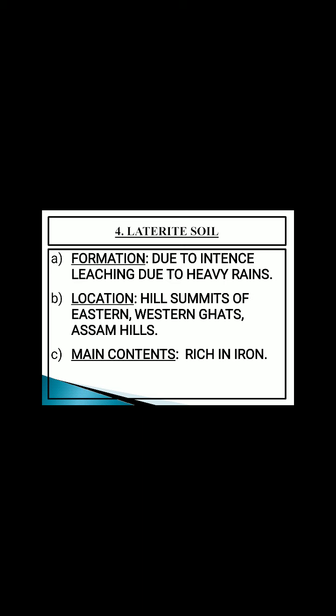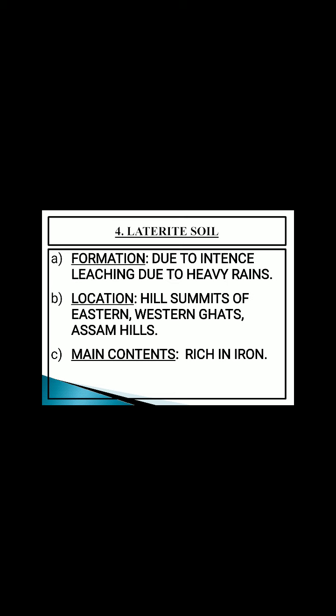The fourth type of soil is laterite soil. Laterite soils are formed due to the process called leaching. Students, leaching is the process of draining out of the soluble minerals from the soil due to heavy rainfall. And as the formation can be understood, these soils will be found in the heavy rainfall regions, that is parts of Western Ghats, Assam Hills, mainly Meghalaya region as well.